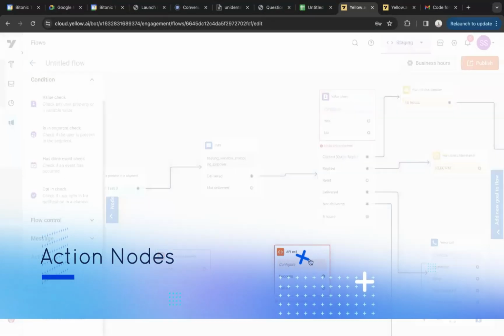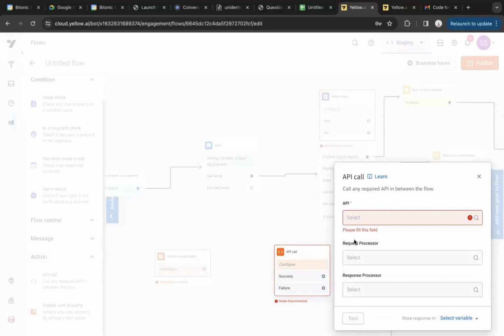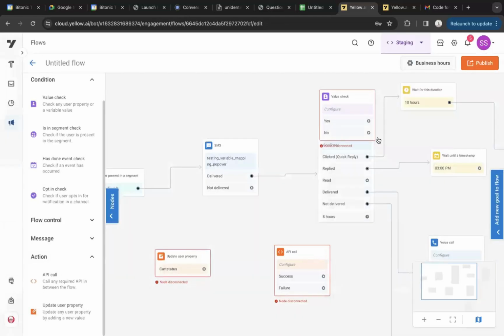API node. So if you have an API that you have defined in the API management, you'll be able to see that here. The interface is similar to what we have in Studio as well. You can select the API if you want some pre-processor or post-processor, that is request or response processor function. You can select that, and then you can store that in a particular variable. So Engage also has variables, not as advanced as the ones in Studio, but you'll be able to store certain variable values. Let's say for API, if you have a JSON response body, you can store that JSON body, and then you can use it, let's say in a particular template somewhere for any particular variable.